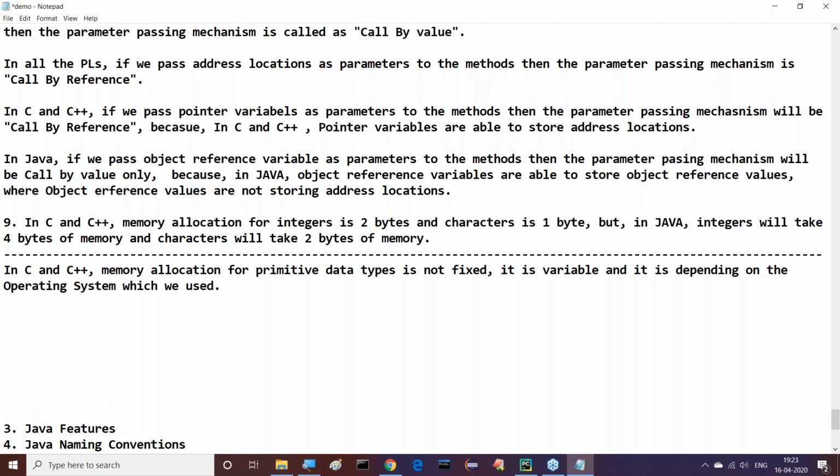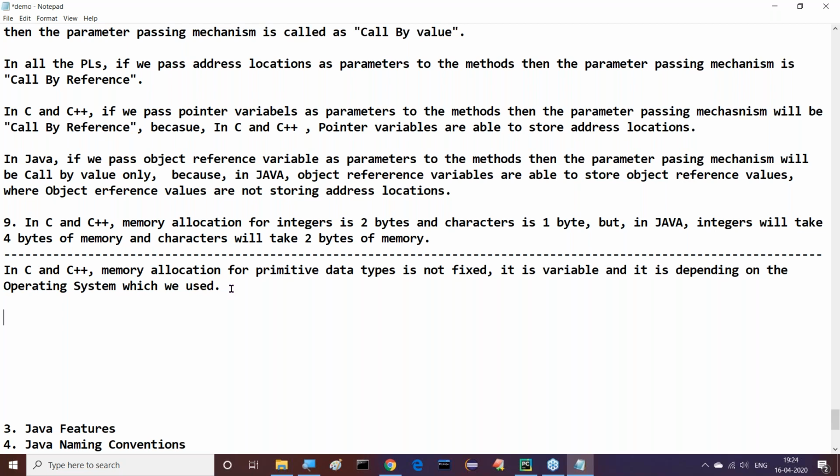As all of you observe this clearly, in C and C++, memory allocation for primitive data types is not fixed. It is variable and it is totally depending on the operating system which we use. Are you getting my point now? So by this point also we can conclude, C and C++ are platform dependent.